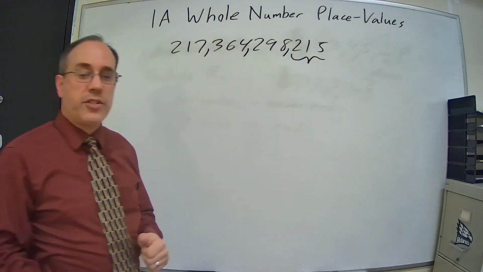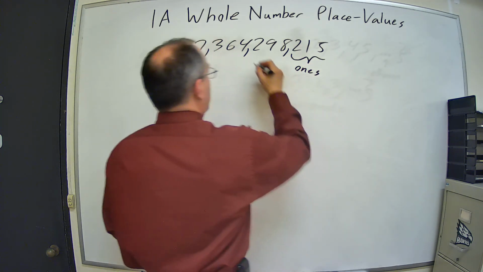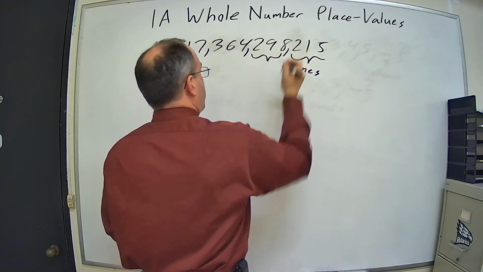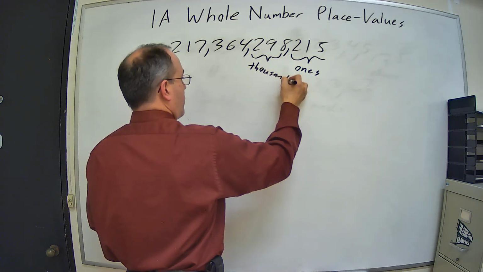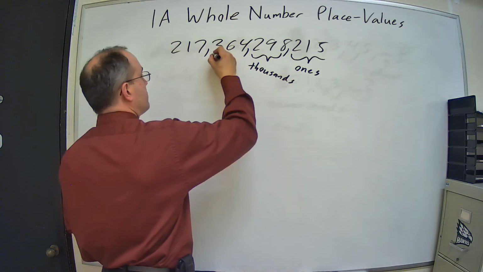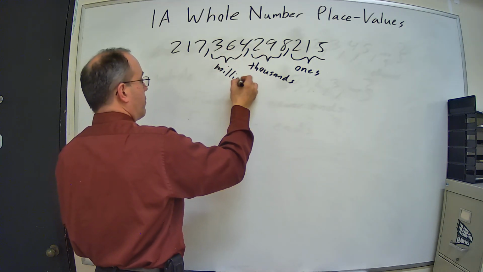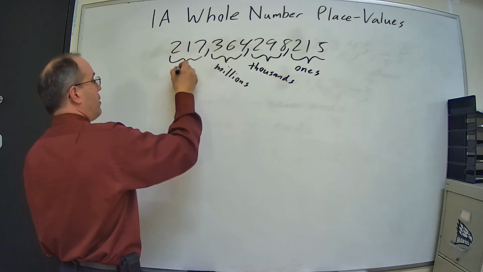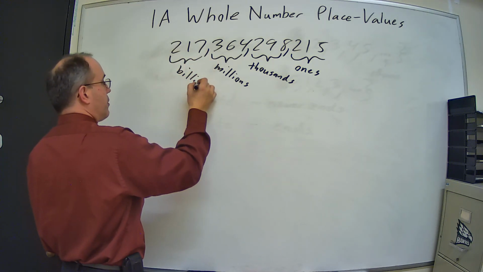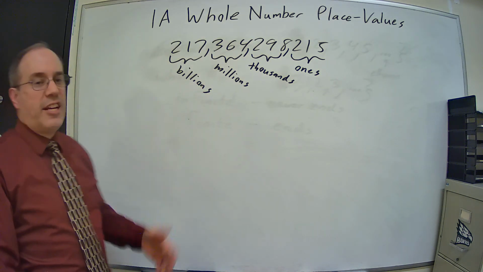The first period is called the ones period. The next period is called the thousands, then millions, billions, and if we have another period, trillions.